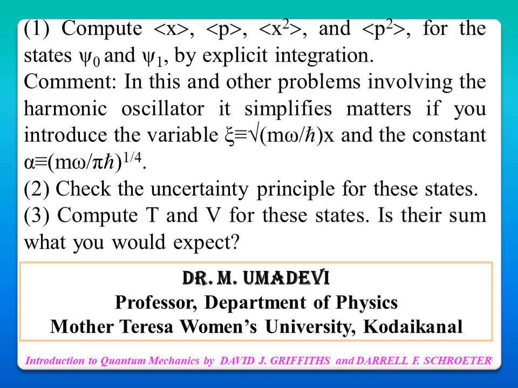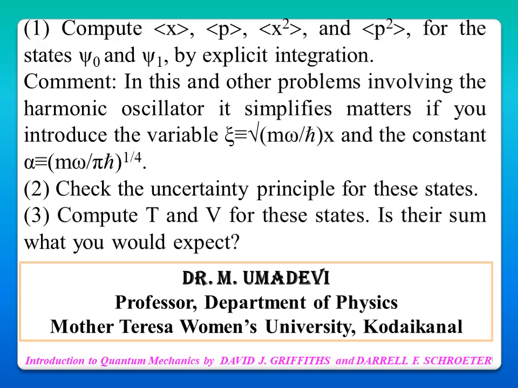Now we'll see a problem in quantum mechanics. I have taken this problem from Introduction to Quantum Mechanics by Griffiths and Schroeter. It is regarding the harmonic oscillator: compute the expectation values of position x, momentum, x squared and p squared for the wave functions psi naught and psi 1 by explicit integration.